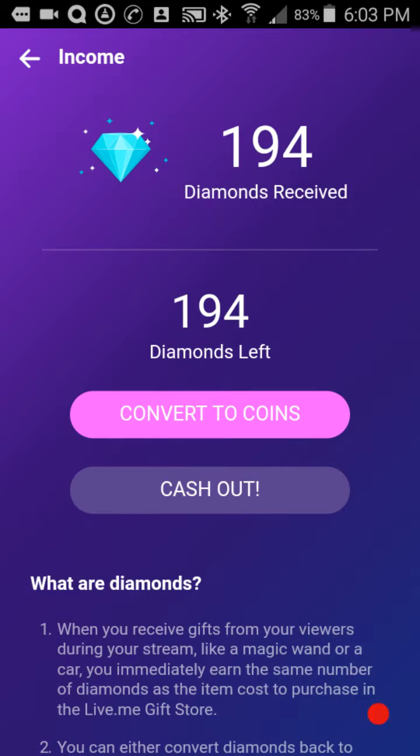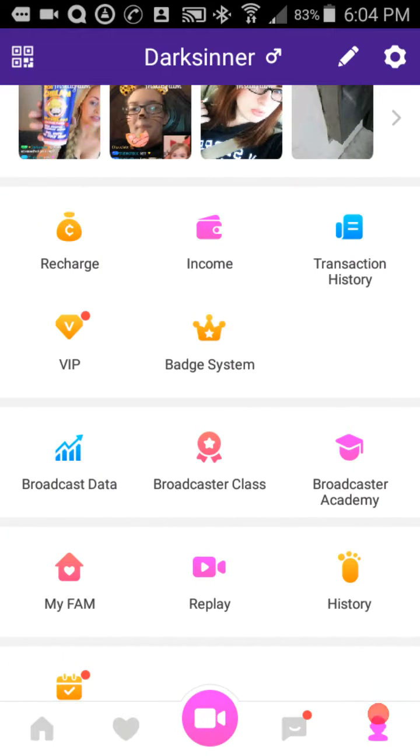Hit the back button on the left hand corner up top. Now if that doesn't work, sometimes it gets a little stuck, hit the back arrow on your phone and it should take you back.